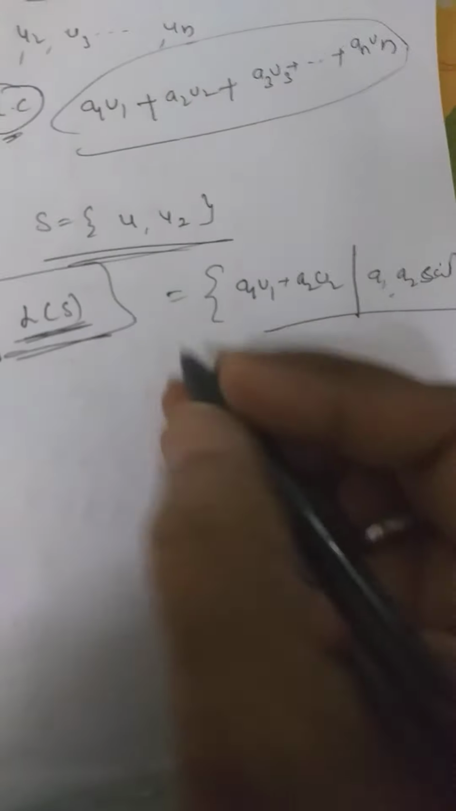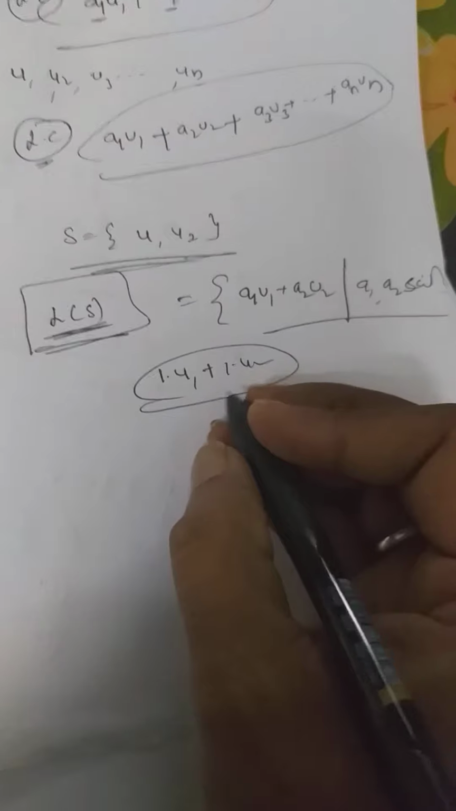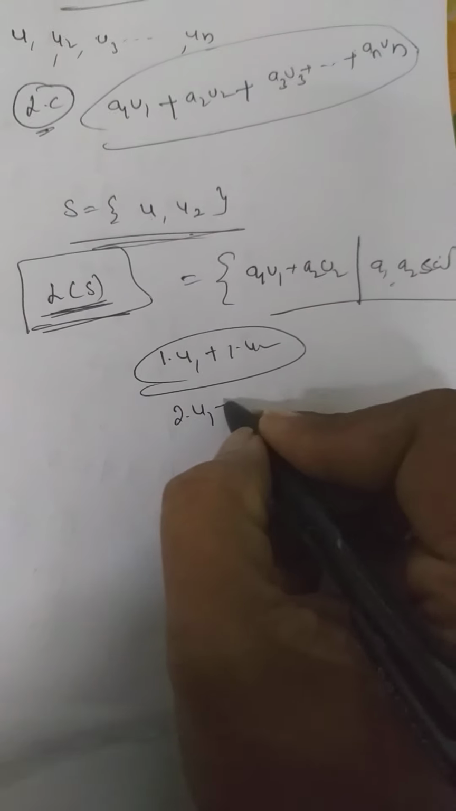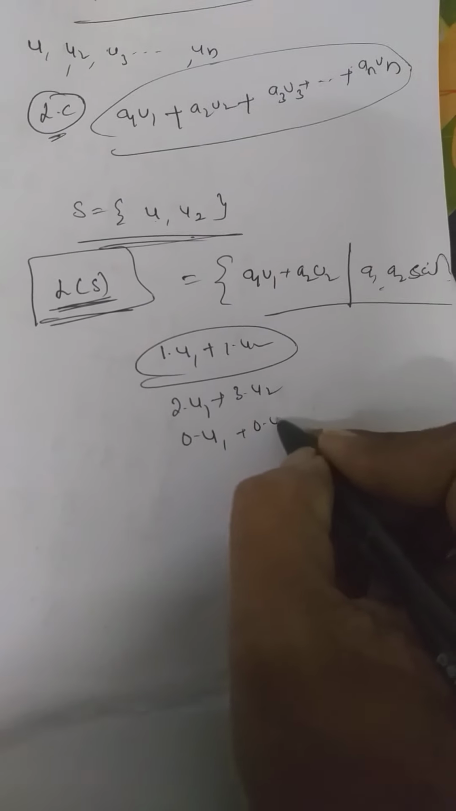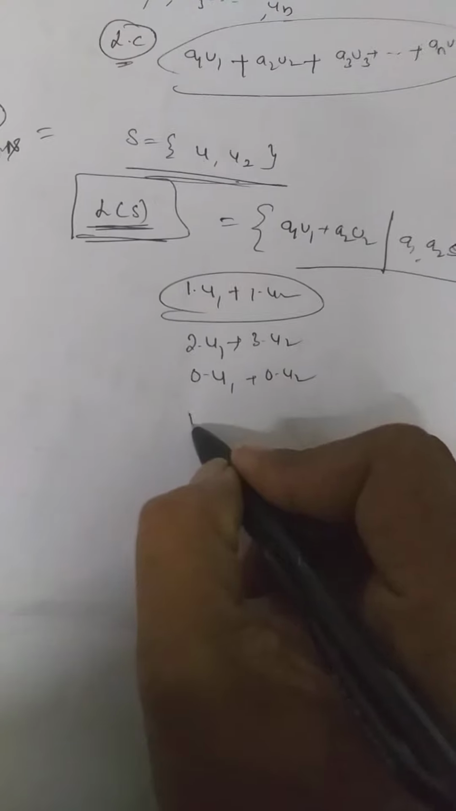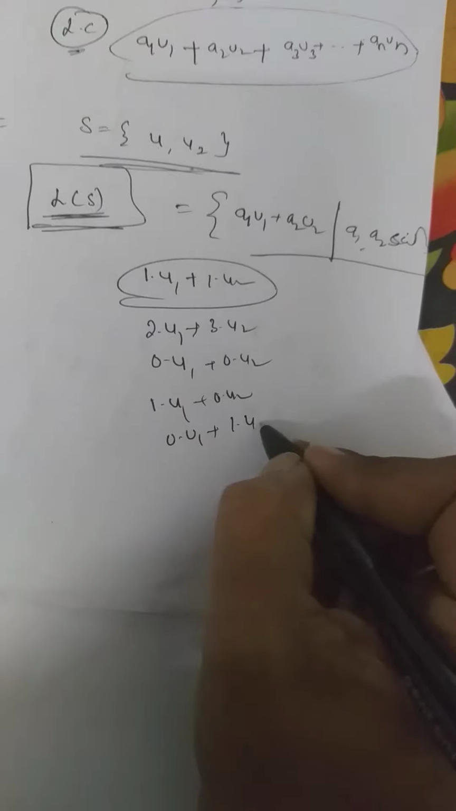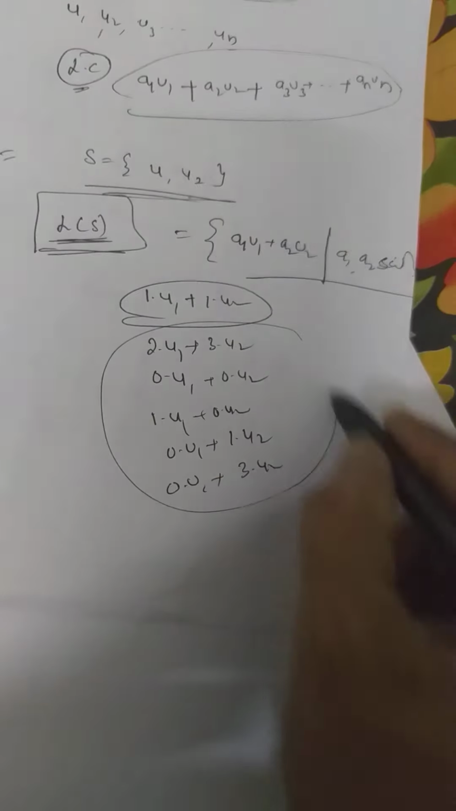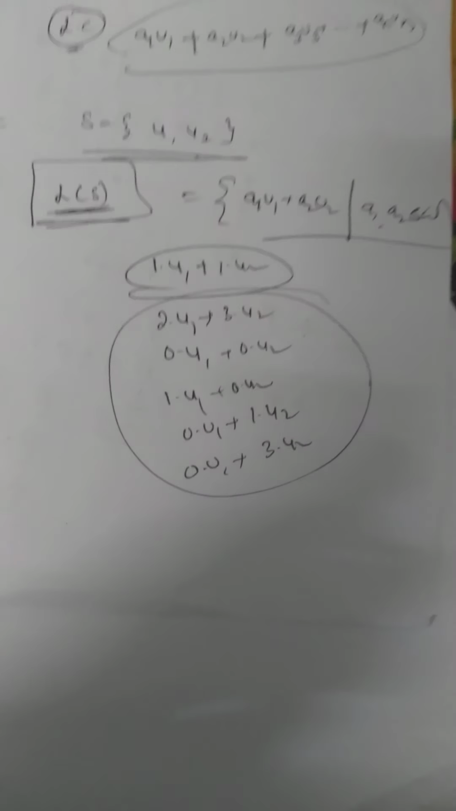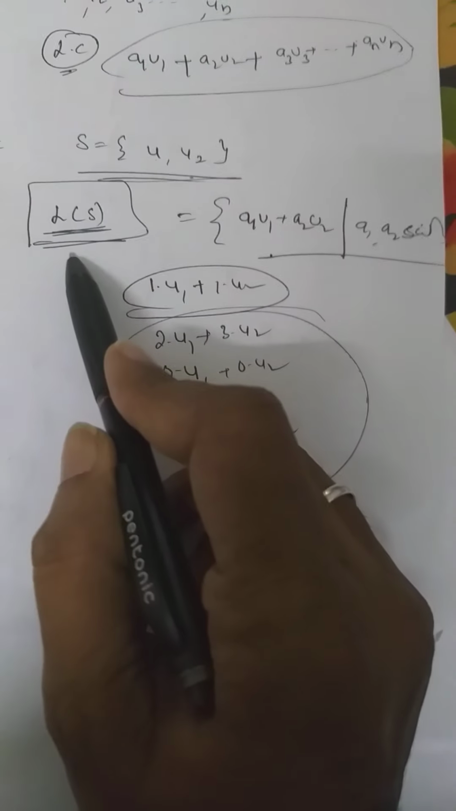What does the collection of all possible linear combinations mean? You can multiply this vector by 1, no? 1·u1 + 1·u2. This is one linear combination. Another linear combination, 2·u1 + 3·u2. Another linear combination is 0·u1 + 0·u2. Similarly 1·u1 + 0·u2, 0·u1 + 1·u2, 0·u1 + 3·u2. All these are linear combinations. The collection of all possible linear combinations is called the linear span.